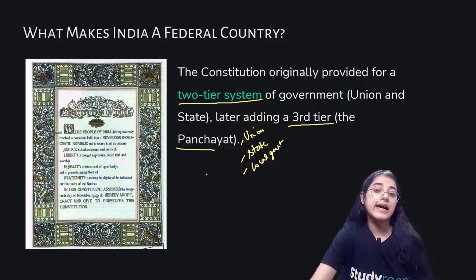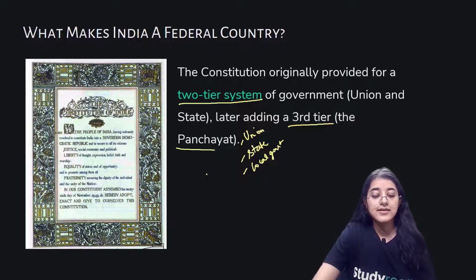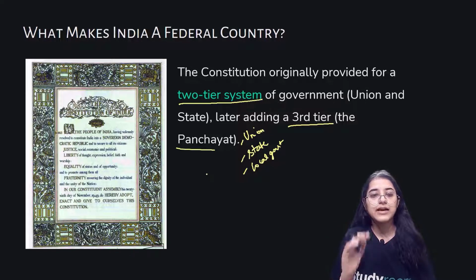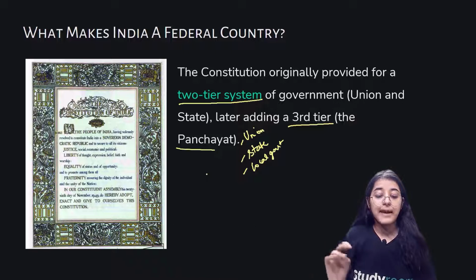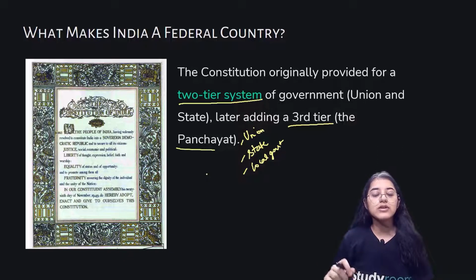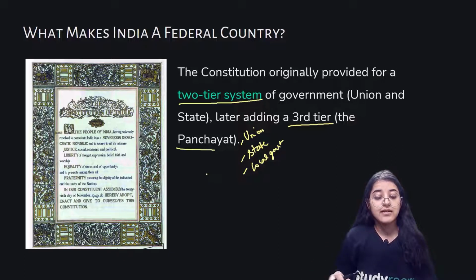What makes India a federal country is that India emerged as an independent country after the whole partition that happened. That was very painful for every individual. So soon after independence, several princely states became a part of the country and the constitution declared India as a union of states. We have a union of states, but the term federation doesn't exist within the constitution. The Indian Union is based on the principle of federalism.